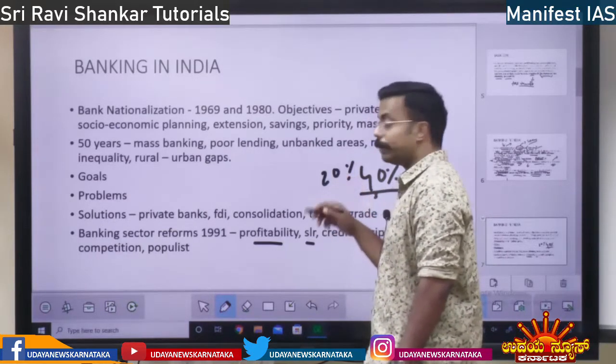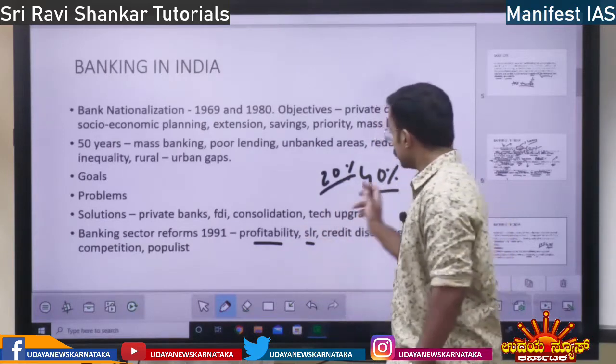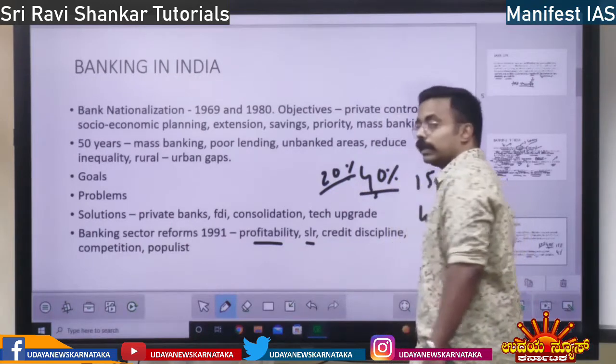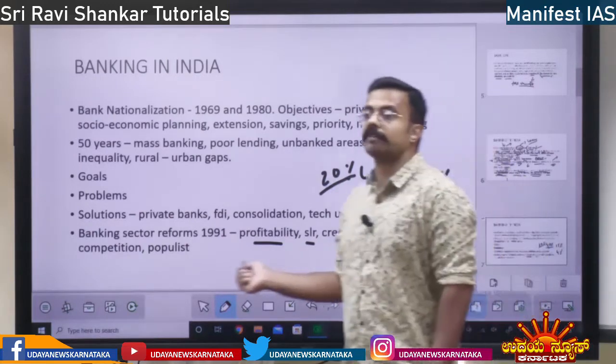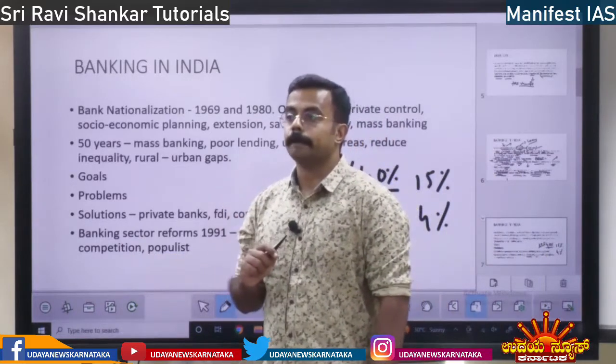They have to deposit in RBI 20% of cash they have to deposit in RBI. Today the SLR is around 15% and CRR is 4%. So the rest of the capital is available for banks for lending, right?